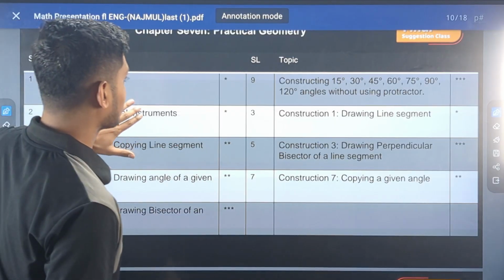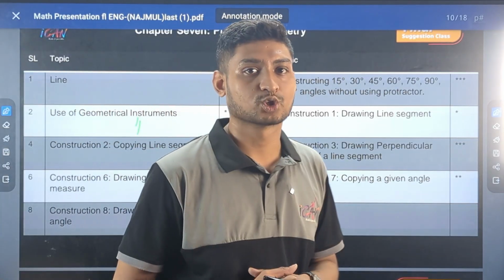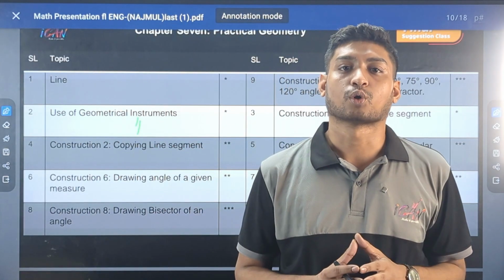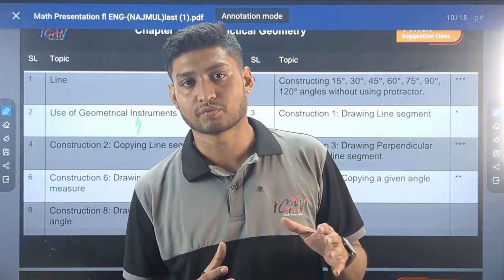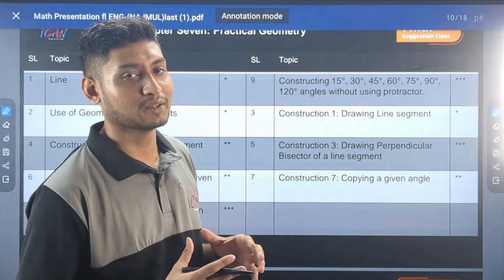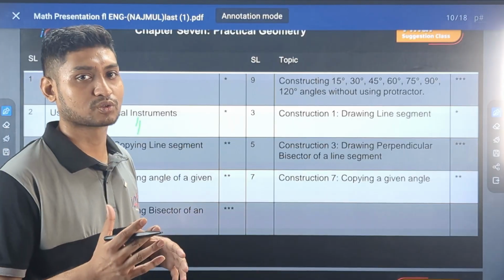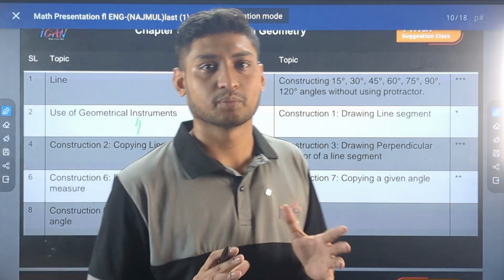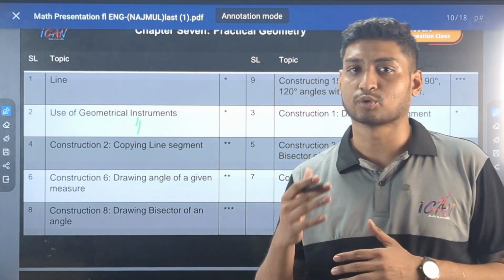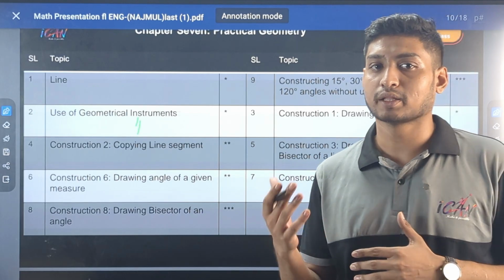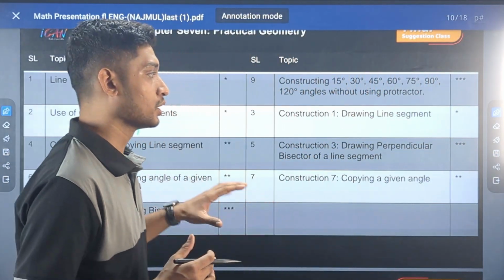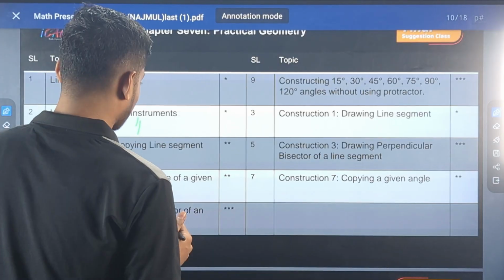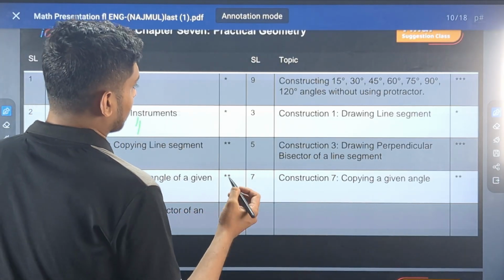Okay. Chapter 7 is about practical geometry, where you have to draw different figures with the help of constructions. So often we have seen students who find theorems a bit more difficult than constructions, and constructions are basically easy. So what you have to do is know the process properly and then construct the picture or diagram of the required geometric figure. So what is important from this chapter?